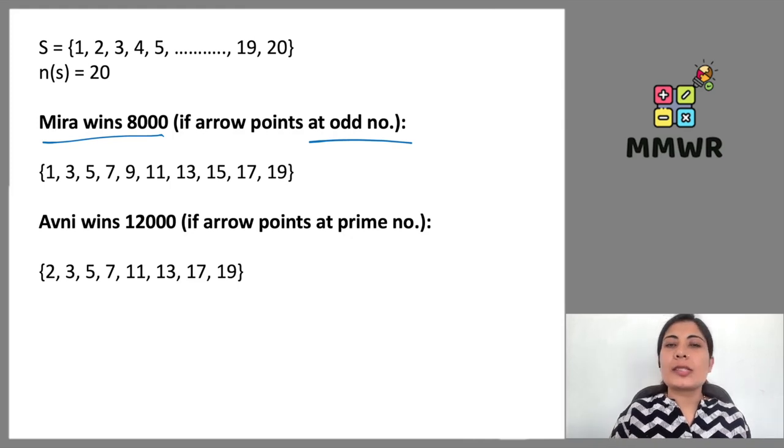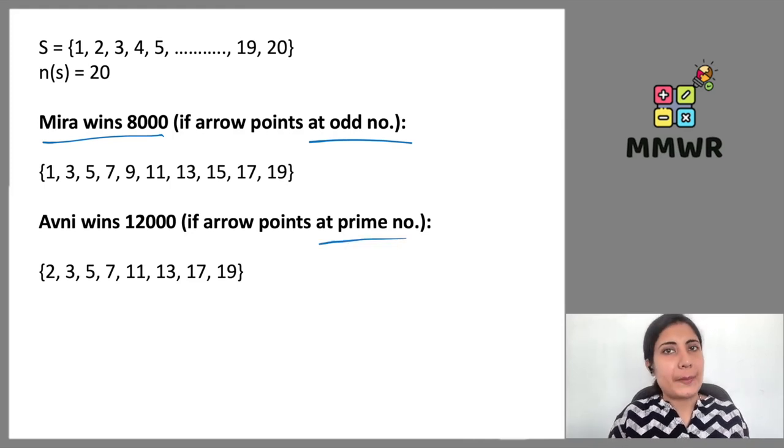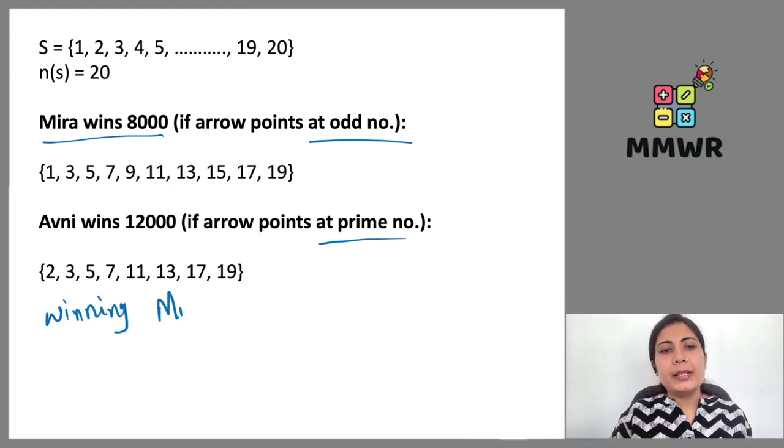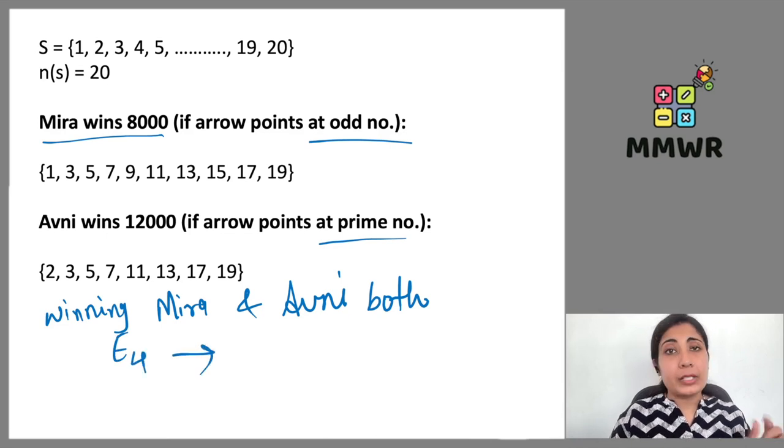And Avni wins 12,000 if the arrow points at a prime number. So which is the common one, in which both Meera and Avni win? So winning of Meera and Avni both will be the favorable outcome. I am going to mention it with event 4.